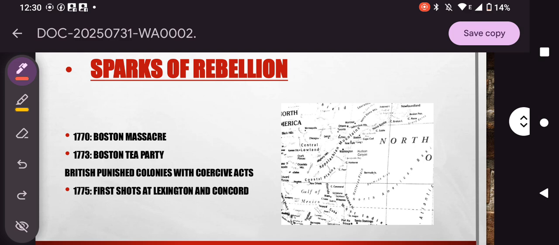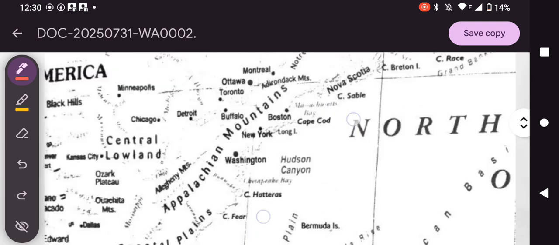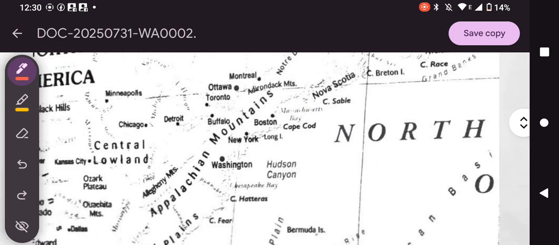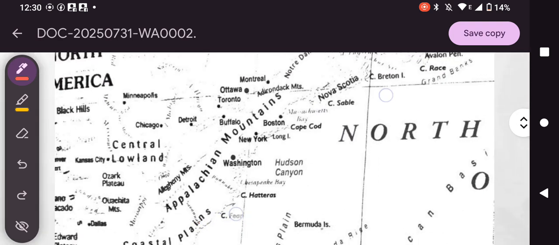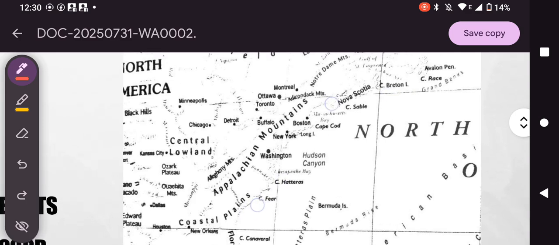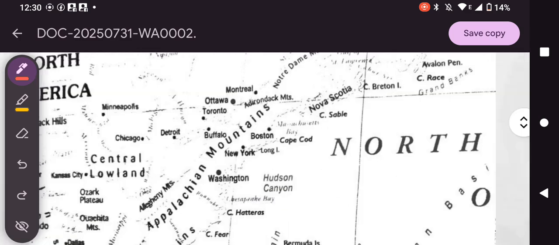Then comes another topic, the sparks of rebellion. What were the sparks of rebellion? There were various massacres and brutal battles and incidents. For example, in 1770, the Boston Massacre. In the present day, Boston is near New York, and it is a very good city from an education point of view. You can see on the map of America the way the 13 colonies were settled over these regions.